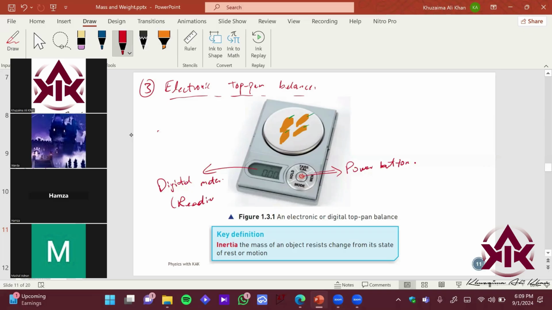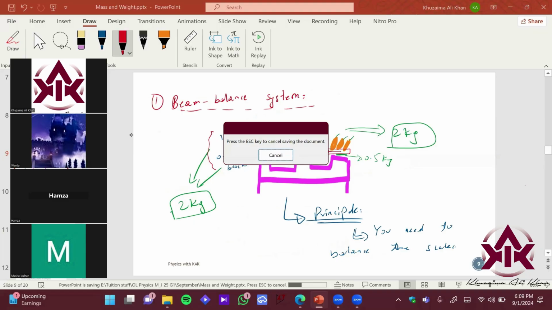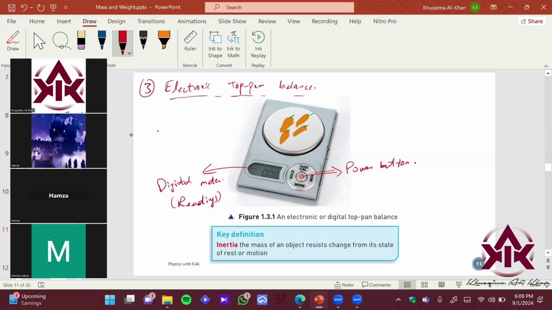So instead of relying on blocks, relying on weights, we are directly and electronically measuring the value of the mass. So that's pretty precise. It is also pretty concise, it does not occupy that much space as you see with these instruments, and it just gives you the reading. That's it. Obviously, since it's an electronic device, it basically has some uncertainty.